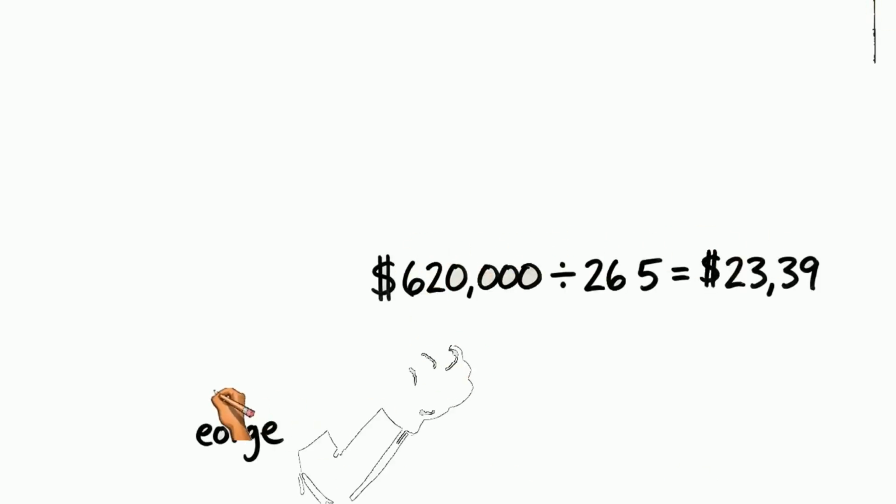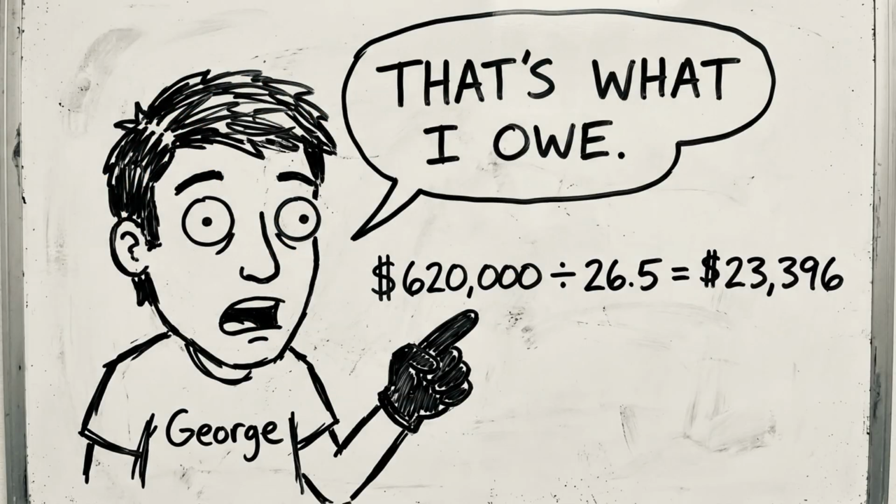Real calculation example. George has a traditional IRA balance of $620,000 on December 31st of last year. He is now 73. His IRS factor is 26.5. His RMD calculation? $620,000 divided by 26.5 equals $23,396. George must withdraw at least $23,396 from his IRA this year. He can take more, but not less.